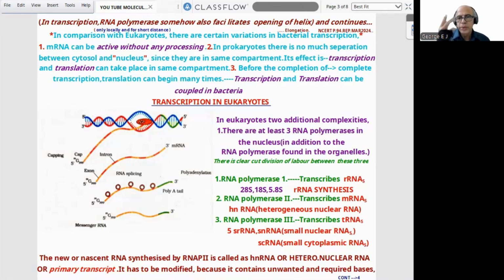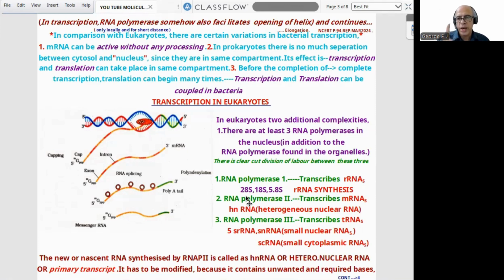In eukaryotes, two additional complexities are there. Again, a theory entrance question. One, there are at least 3 RNA polymerases in the nucleus, in addition to the RNA polymerase found in organelles. Then for these 3 RNA polymerases, there is a clear-cut division of labor. Again, that is another important question. RNA polymerase 1, RNA polymerase 2, RNA polymerase 3.